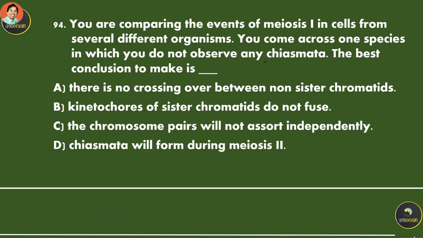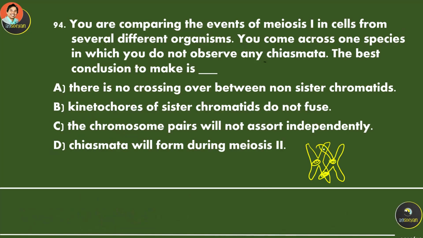You are comparing the events of meiosis 1 in cells from several different organisms. You come across one species in which you do not observe any chiasmata, no chiasma, okay? The best conclusion to make, look at this one: one chromosome, another homologous chromosome over here.